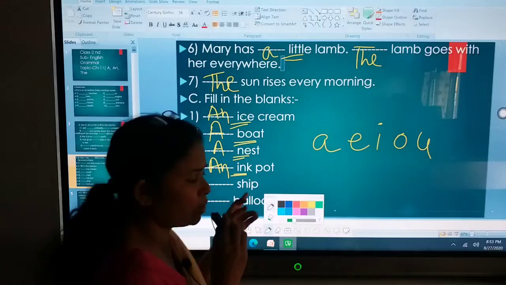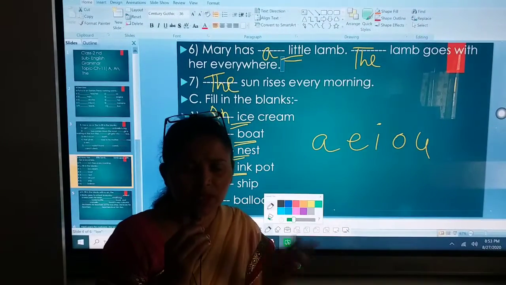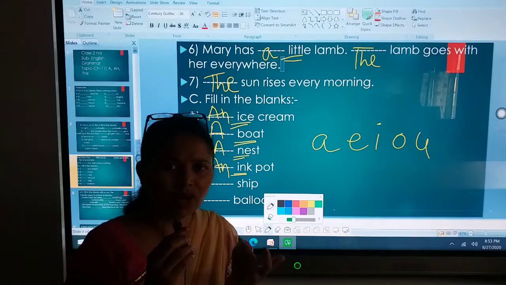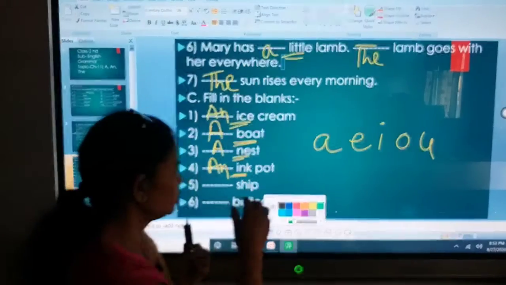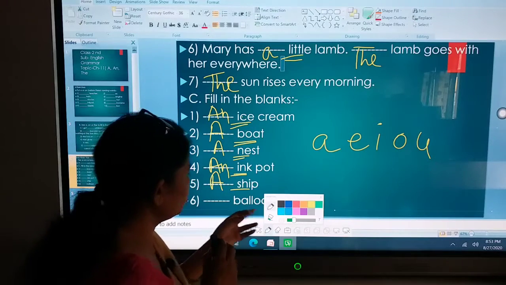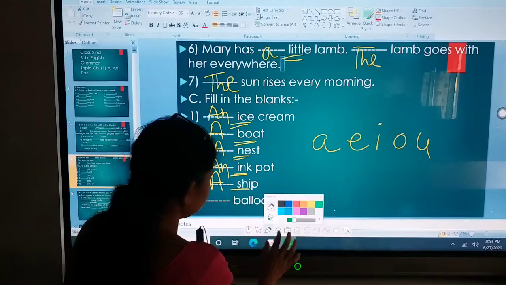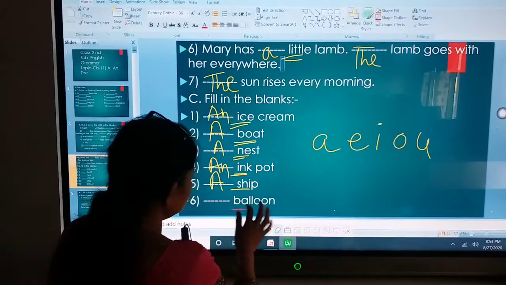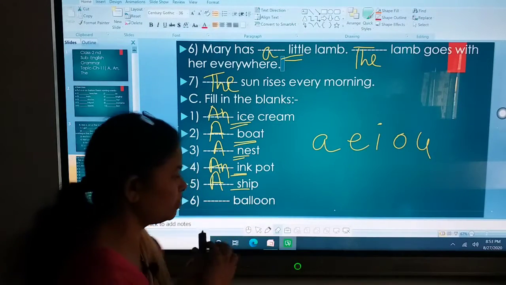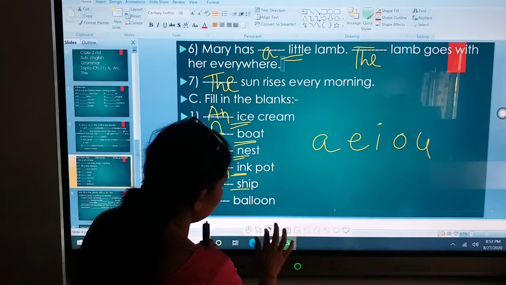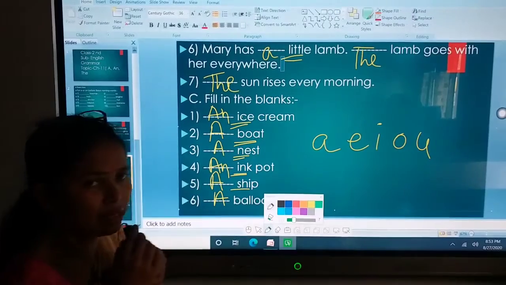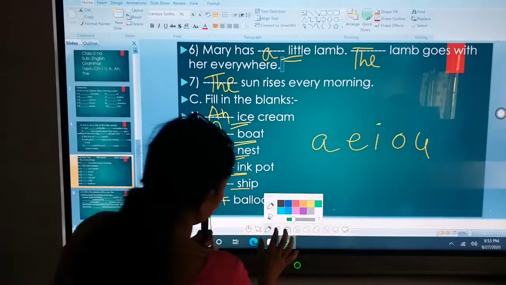Next is ship. Dash ship. Now here S is your consonant or vowel? It's consonant. So we'll write a. Dash balloon. Now here, see the first letter of balloon, B. B is your consonant beta. So what we'll do? We'll write a over here. Clear?